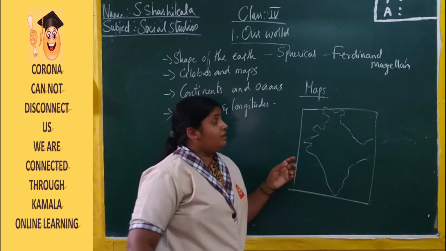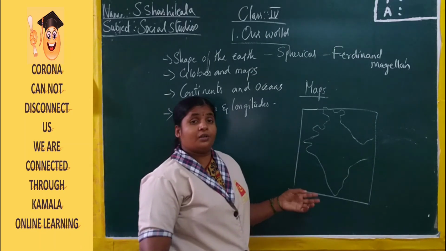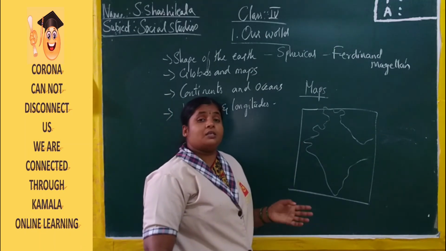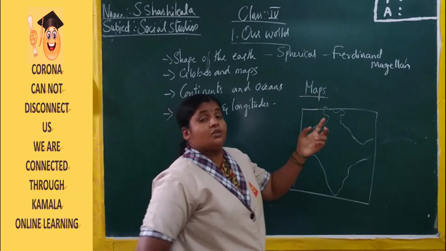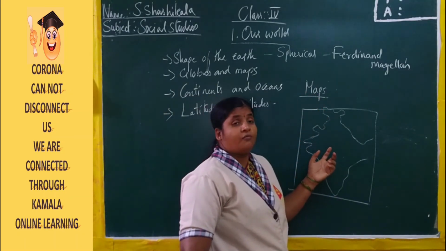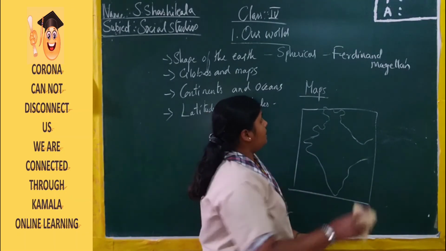Because India is a country which is a part of the Asian continent, and the Asian continent is a part of the world. So the map, the representation of the Earth, can be drawn on a piece of paper. So this is a map.